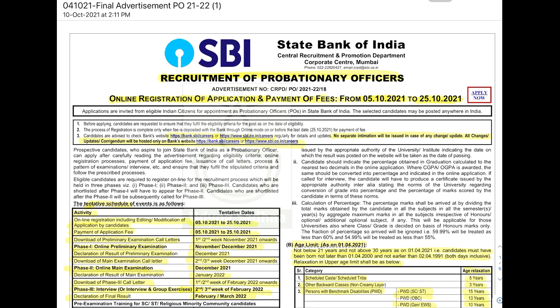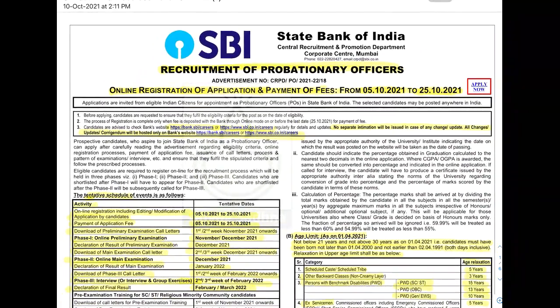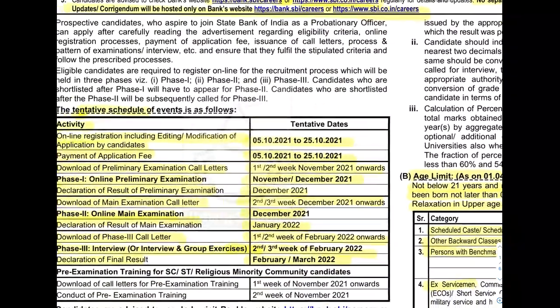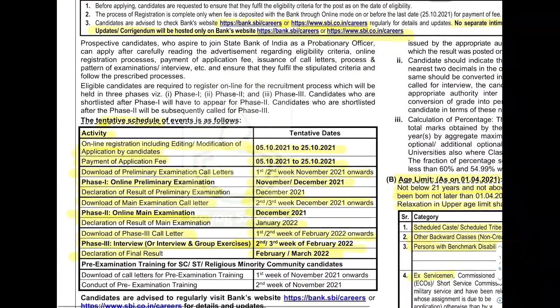So coming to the details, there is a tentative schedule given. The activity is online registration, including editing, modifications and application by the candidates. As already given, it starts from 5th October and the ending date is 25th October. Payment of application fees also starts on 5th October, and the same date, 25th October, will be the last date.